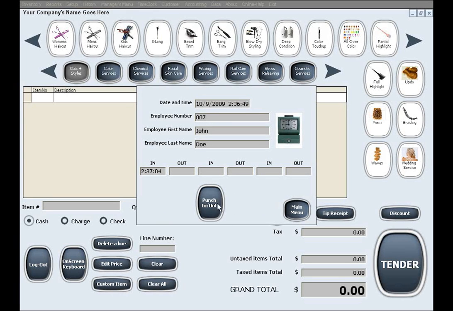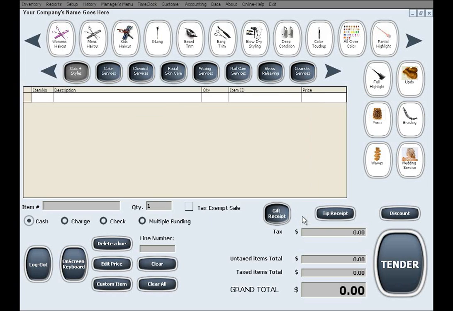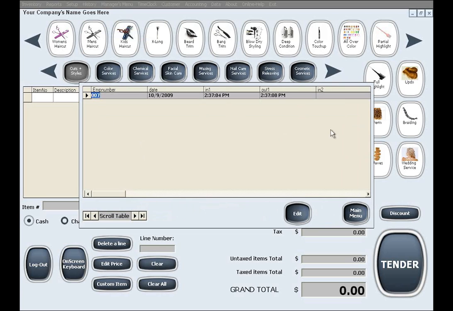When there is an error or a missed punch in or punch out time by a certain employee, in order to fix this, you will utilize the time clock table. This table generally shows you a view of all the time clock records, but you can also correct errors by clicking on the respective button.